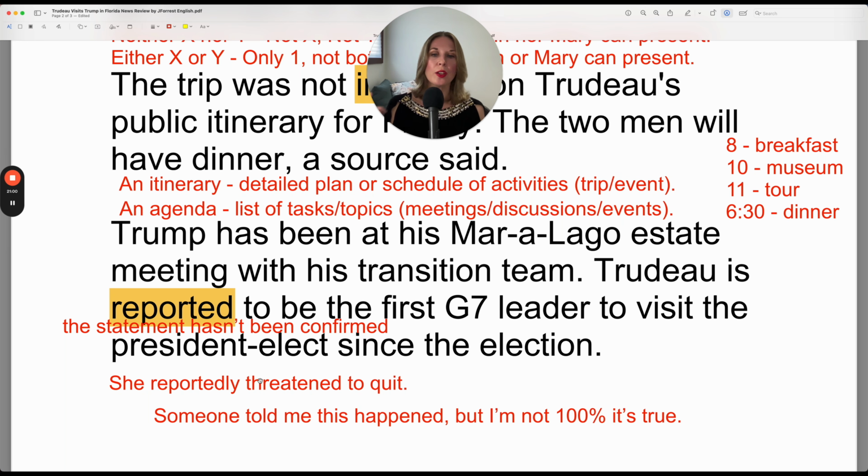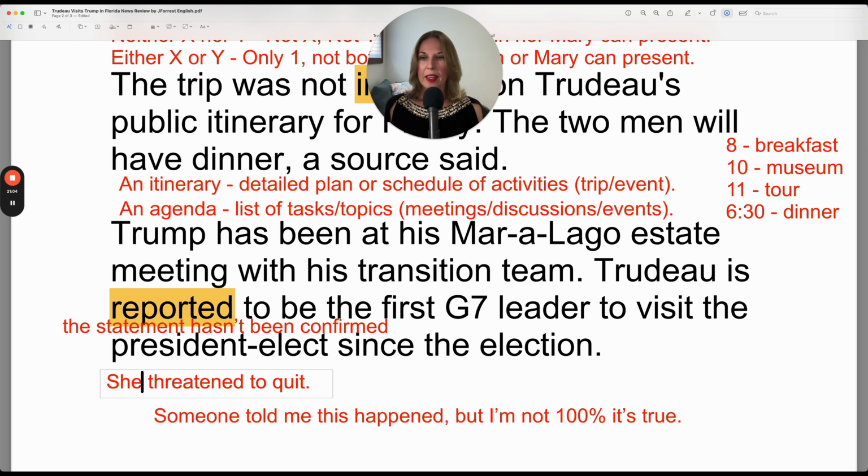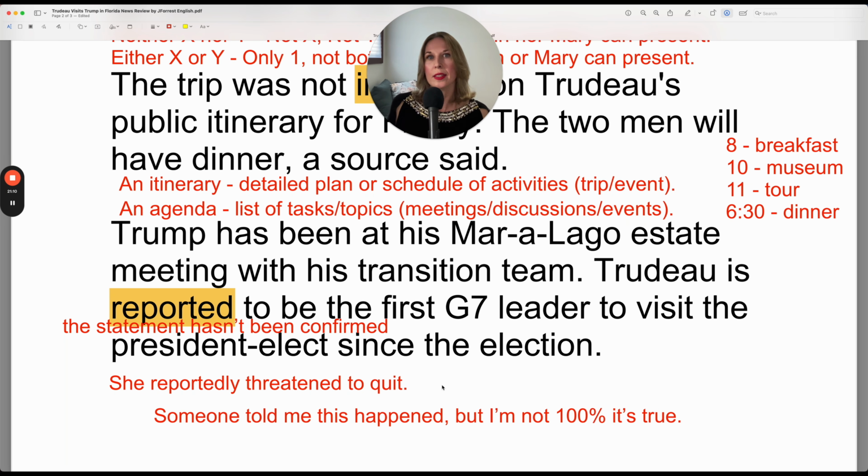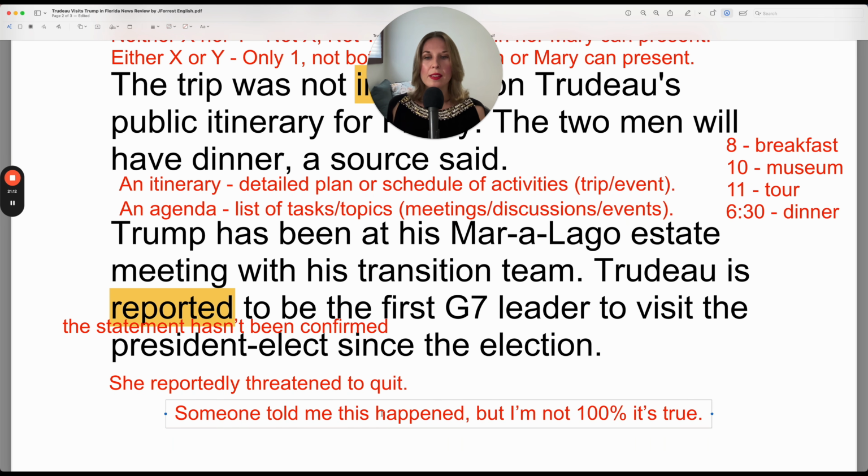If you said she threatened to quit without reportedly, it sounds like a statement of fact. But if you add in, she reportedly threatened to quit, this means someone told me this happened, but I'm not 100% it's true. So it really does change the meaning. It's an important use and a good word to remember, and it can be used as the adjective form here and the adverb as well.